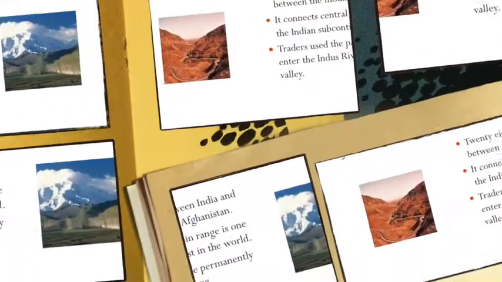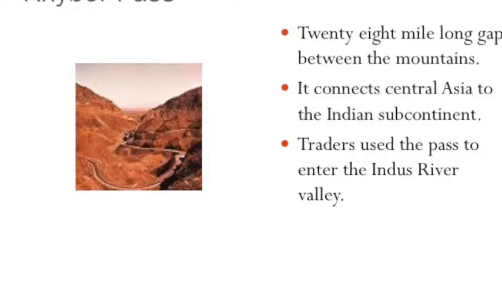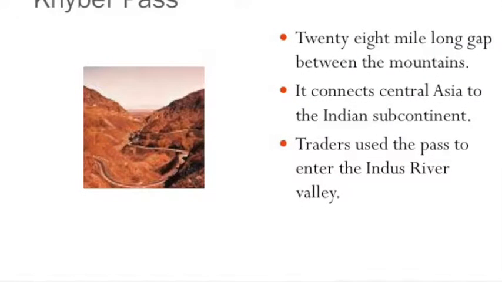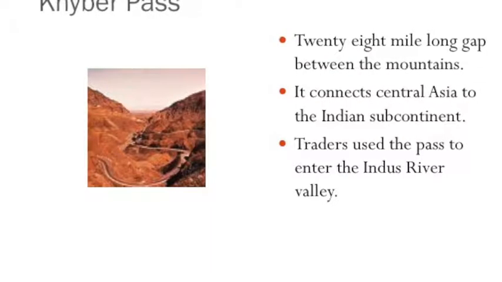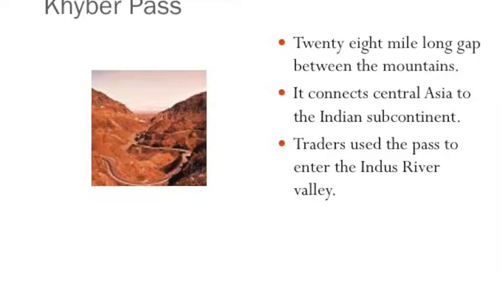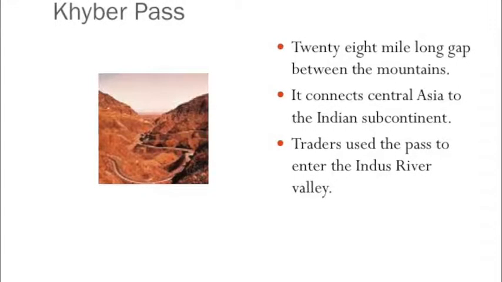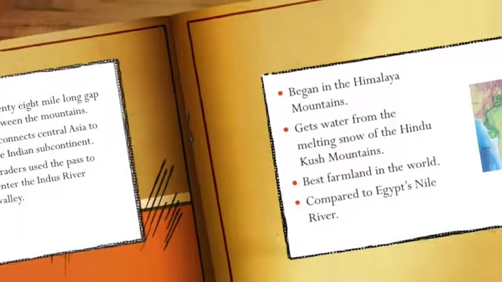The Khyber Pass is a 28-mile-long gap between the mountains. It connects Central Asia to the Indian subcontinent. For thousands of years, traders used the pass to enter the Indus River Valley. Invaders also used the pass, although many died in the mountain's unforgiving landscape.